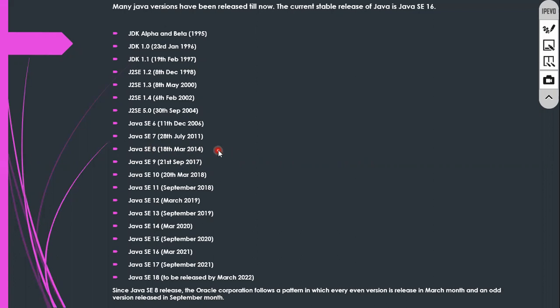If Oracle makes any changes, they are still available to this particular edition. Again, 9, 10, 11, 12, 13, 14, 15. Currently we have 16. If you want, you can download the 16 JDK and install it.